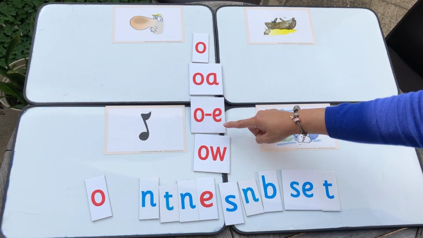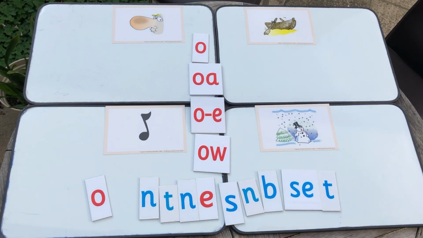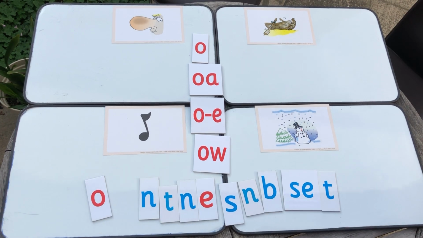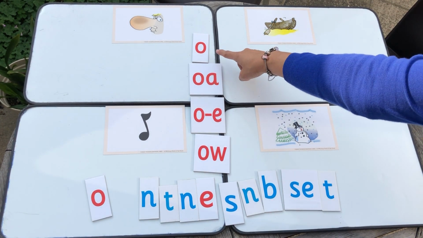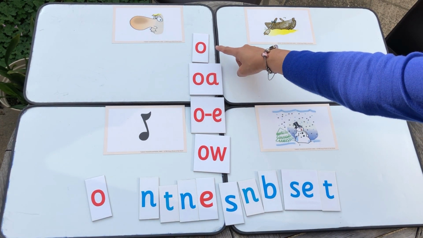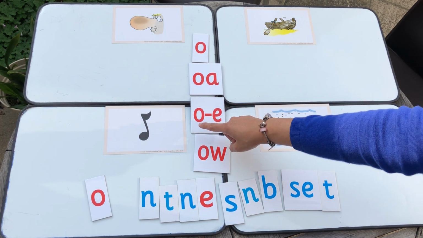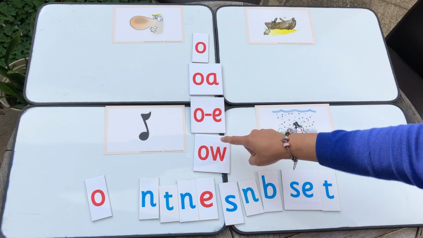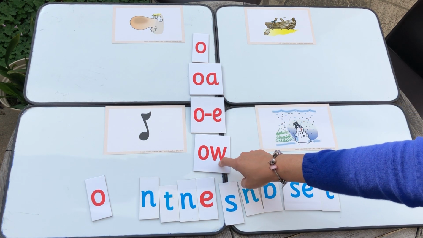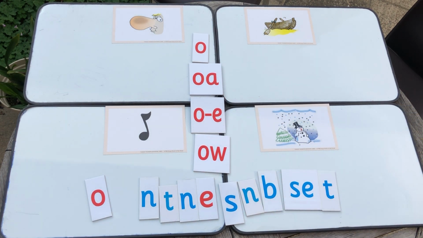O, O, O, O. Those are our graphemes, and it is a one-letter spelling choice. That's why it's a grapheme. A two-letter spelling choice is a digraph. O and then the silent E, it's a digraph. And another two-letter spelling choice, OW, a digraph.